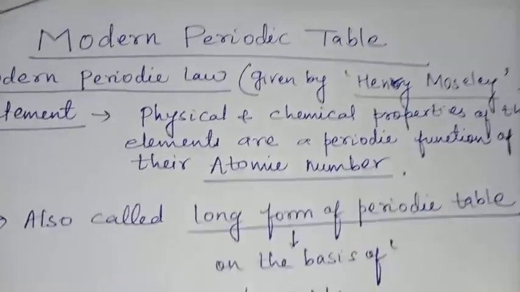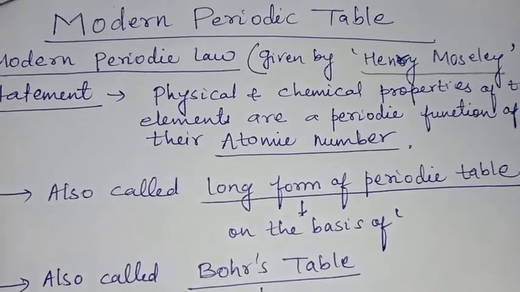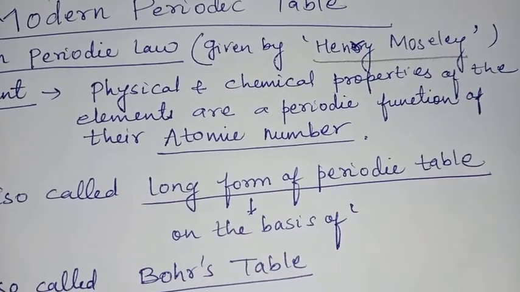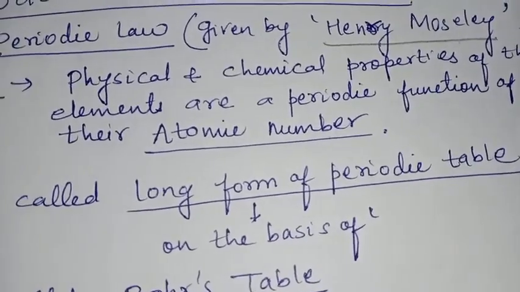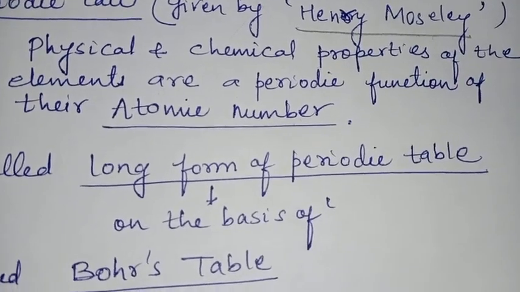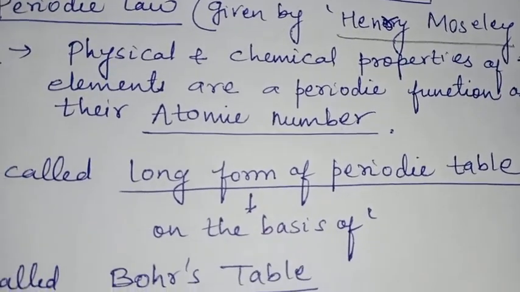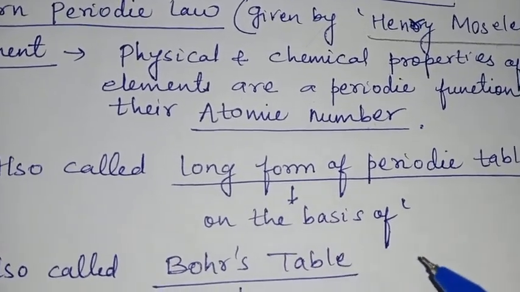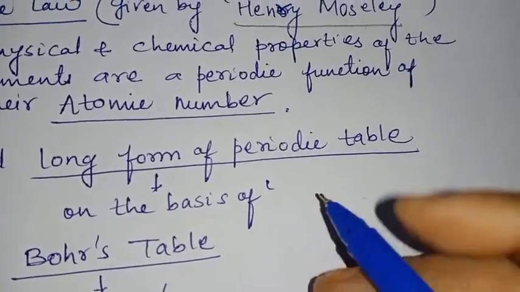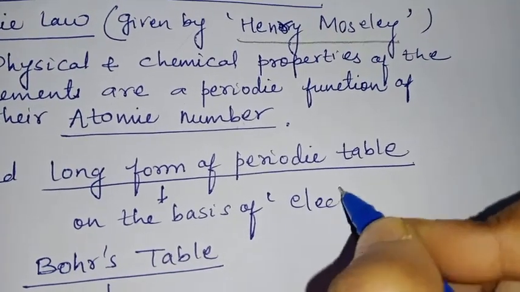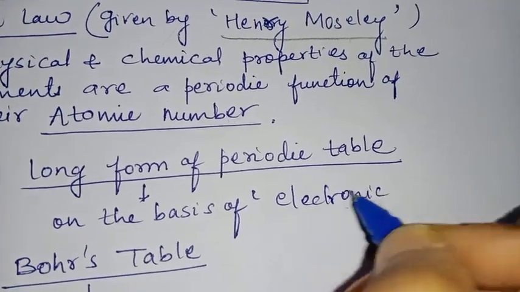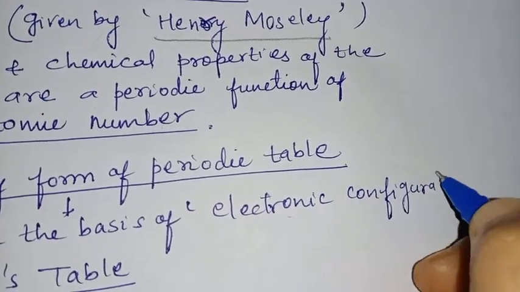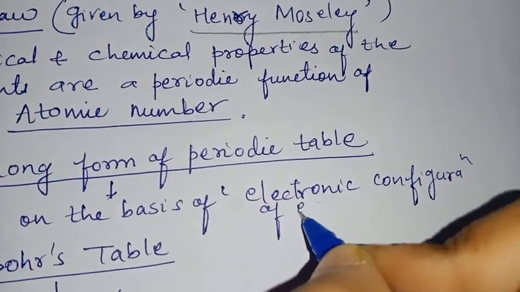Okay. So the modern periodic table is also called the long form of the periodic table. Why is it called the long form of the periodic table? Because here the elements are arranged on the basis of the electronic configuration of elements.